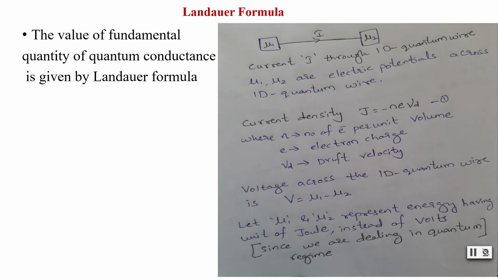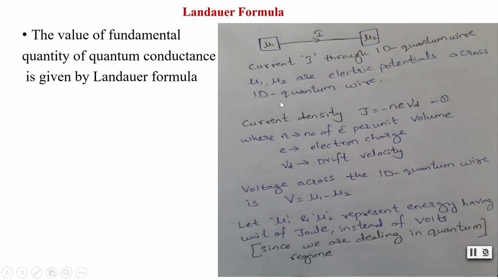Now here these two potentials, we are not going to take them as volts. Like in classical circuit theory, we have 5 volt here, 3 volt here, and a resistor is connected. But now, as we are dealing in the quantum regime, we will consider these potentials in the form of energy, and we will find the current I through the quantum wire.